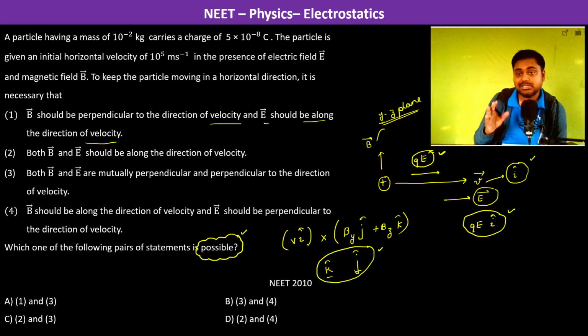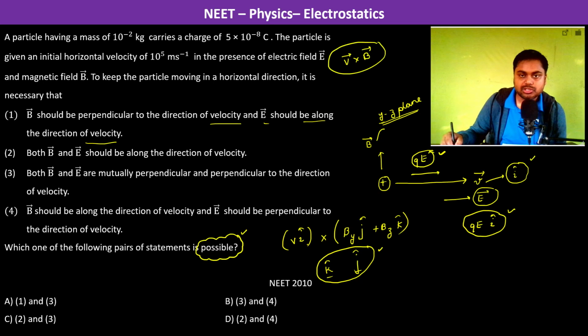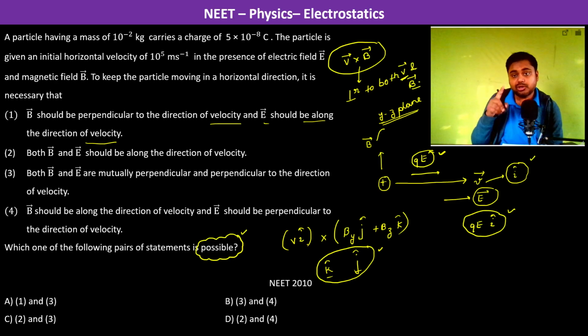So again, the point is that now there is an extra force which is perpendicular to the direction of velocity, and therefore the direction will change. Because again I repeat, it's qV cross B. So V cross B is going to be in a plane which is perpendicular to both V and B. When it is perpendicular to V, that means it is perpendicular to qE also, because electric field and velocity are in the same direction.